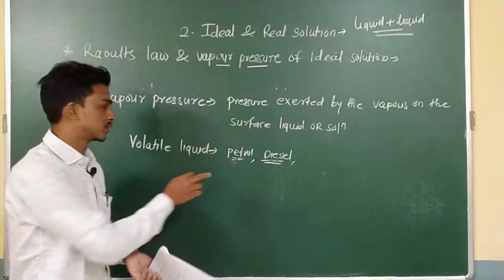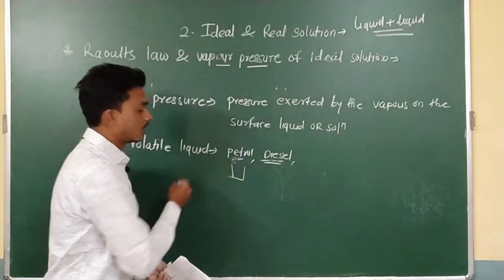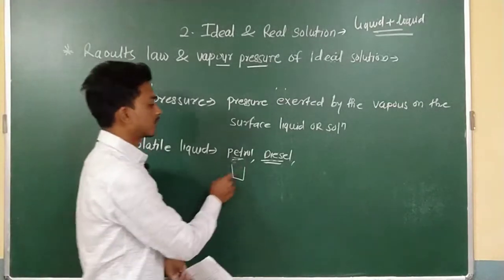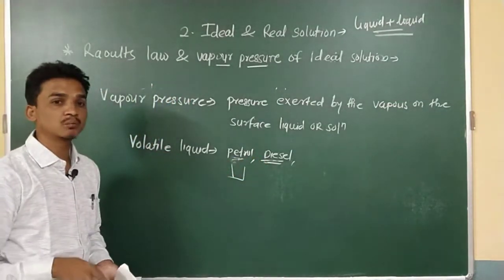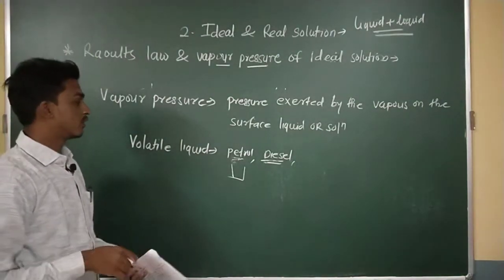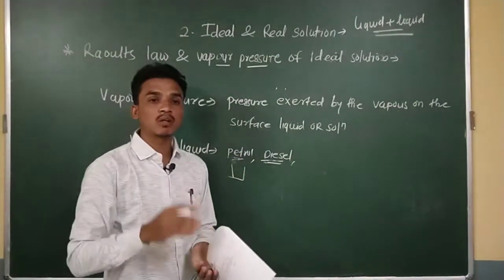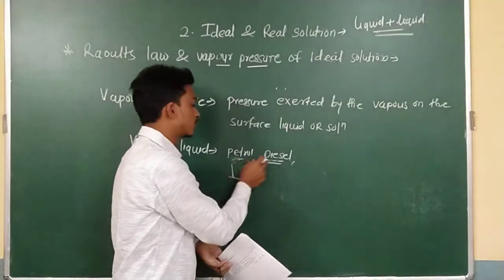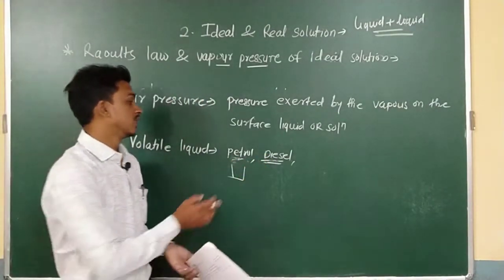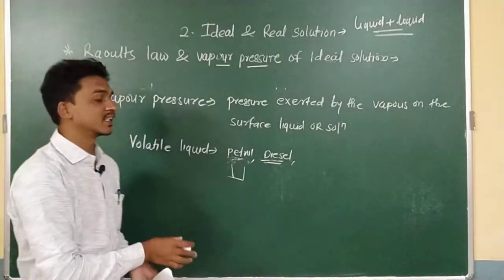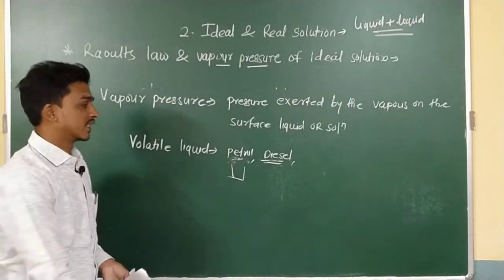These two are the best examples of volatile liquids. At room temperature, liquid petrol and liquid diesel get converted into vapor form. That type of liquids we can say are the volatile liquids.